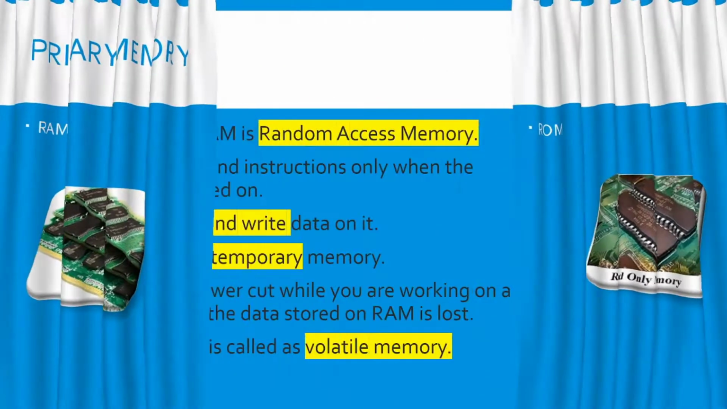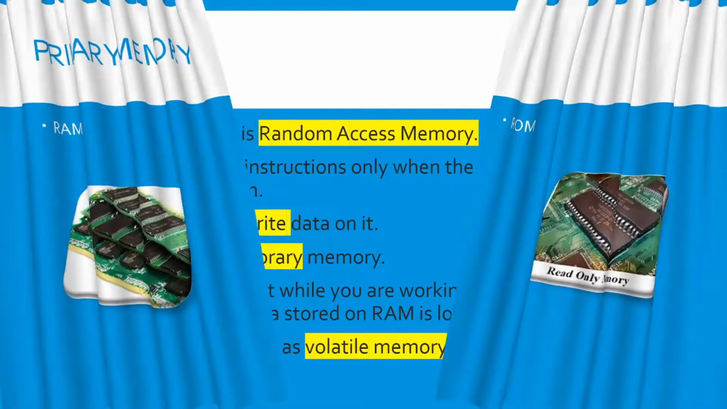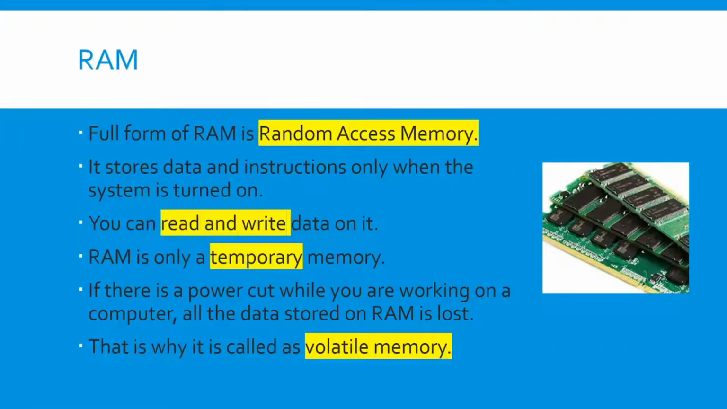Let us discuss RAM and ROM in detail. The full form of RAM is Random Access Memory. Here we can read as well as write data in this memory, and it stores data and instructions only when the computer is turned on. When the system is turned off, we can't enter or store data in the random access memory. So it is called temporary memory.